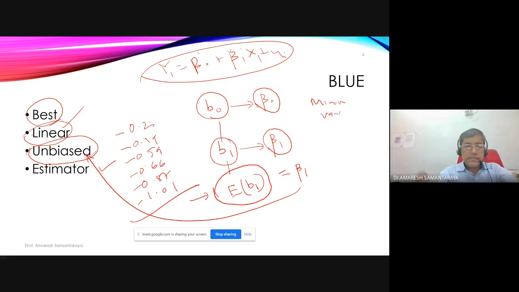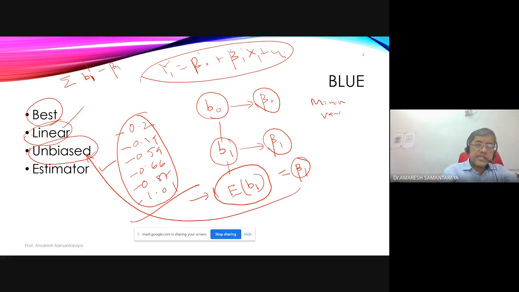Minimum variance. See, a distribution is possible like this. It has a mean which is equal to beta 1. It has a variance also because the values are varying. You know how to calculate the variance. You can apply the formula: summation of (b1i minus beta 1), because it is the mean here, divided by n, and square of that, right?